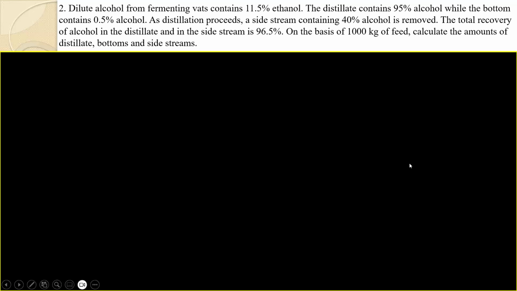Dilute alcohol from fermenting vats contain 11.5% ethanol. So again, it's not stated. Let's assume it to be percentage by mass. So let's draw the process flow diagram. This one's distillation.